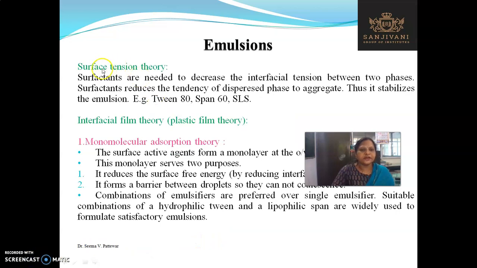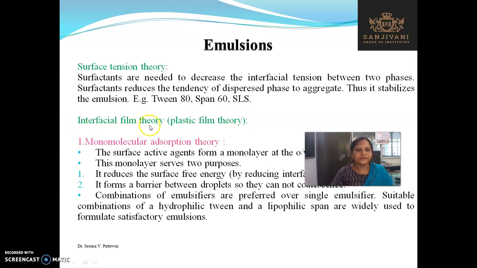So first is the surface tension theory. Surfactants are needed to decrease the interfacial tension between the two phases, that is oil and water. Surfactant reduces the tendency of dispersed phase to aggregate and thus it stabilizes the emulsion. Examples are the surfactants Tween 80 and Span 60 or SLS, that is sodium lauryl sulfate.